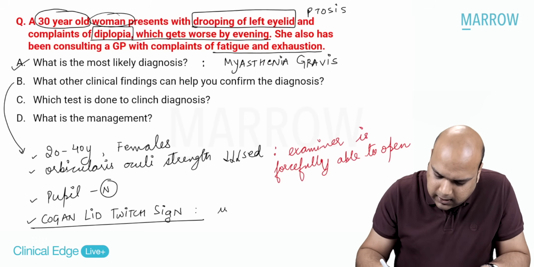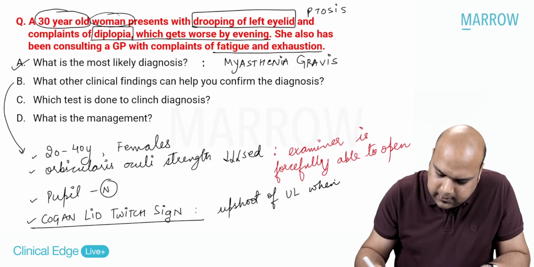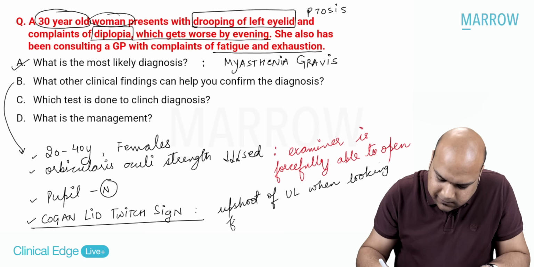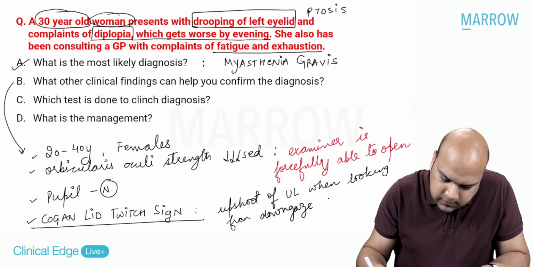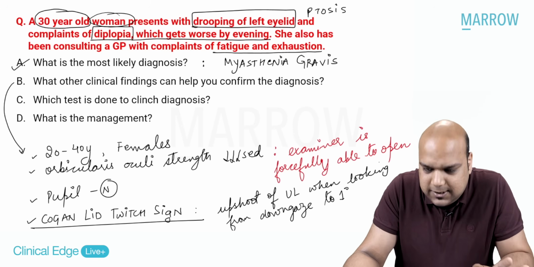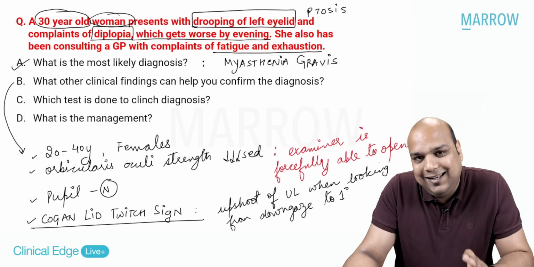So upshoot of upper eyelid when looking from down gaze to primary gaze. That is what Kogan lid twitch sign is. I hope we are clear about this.